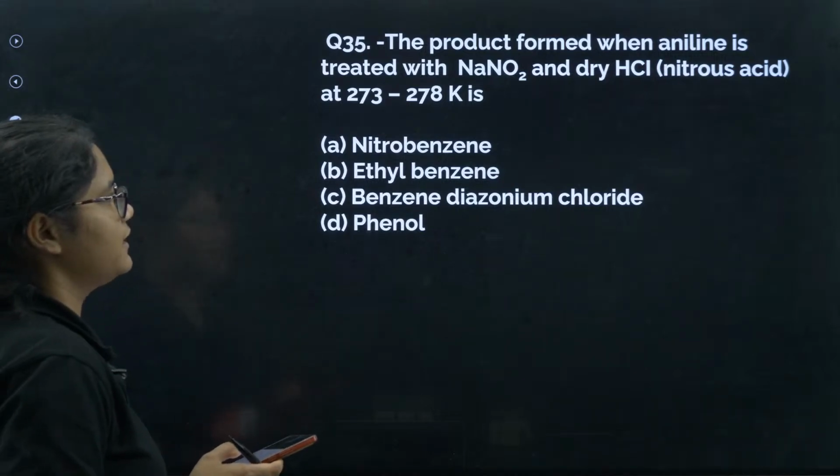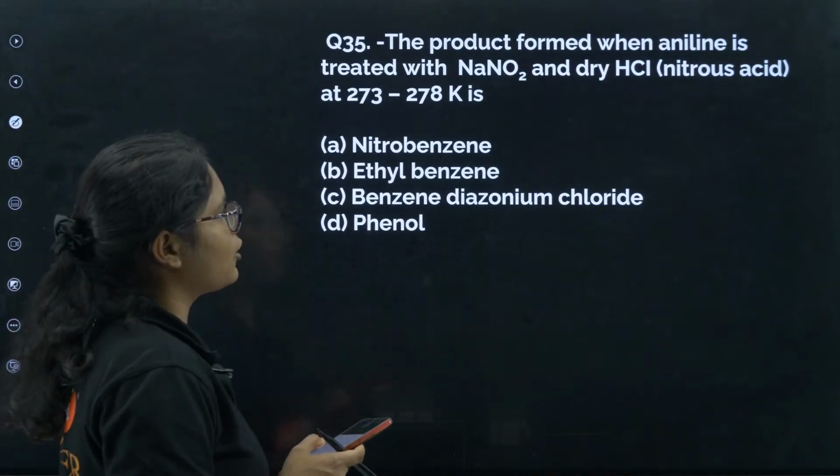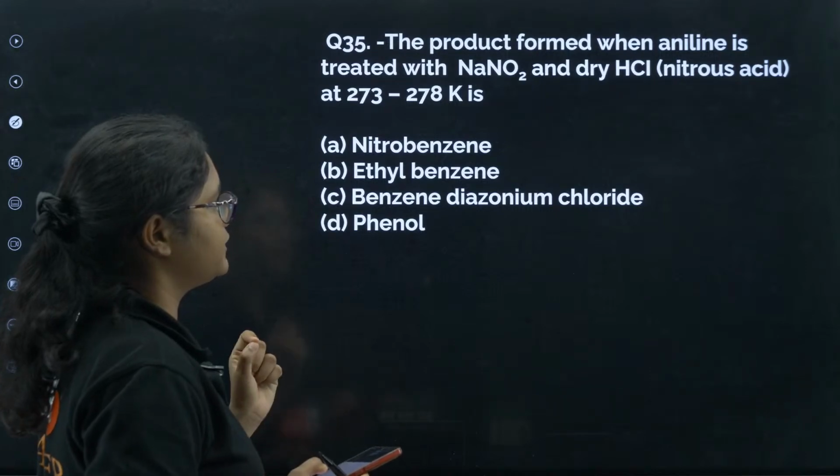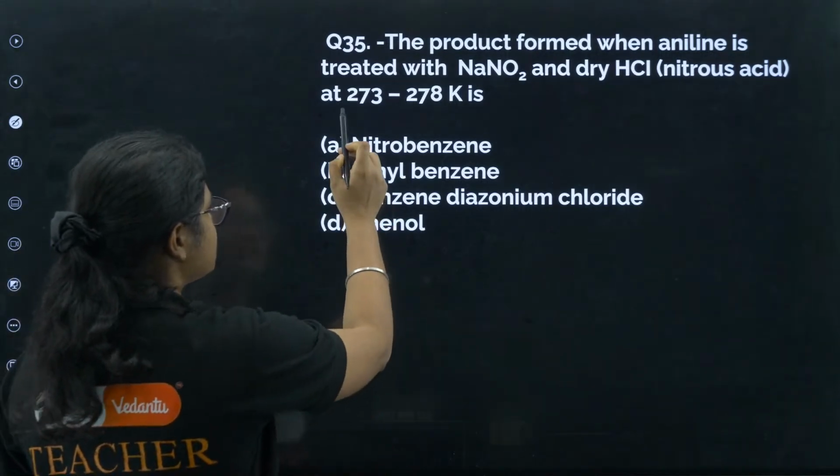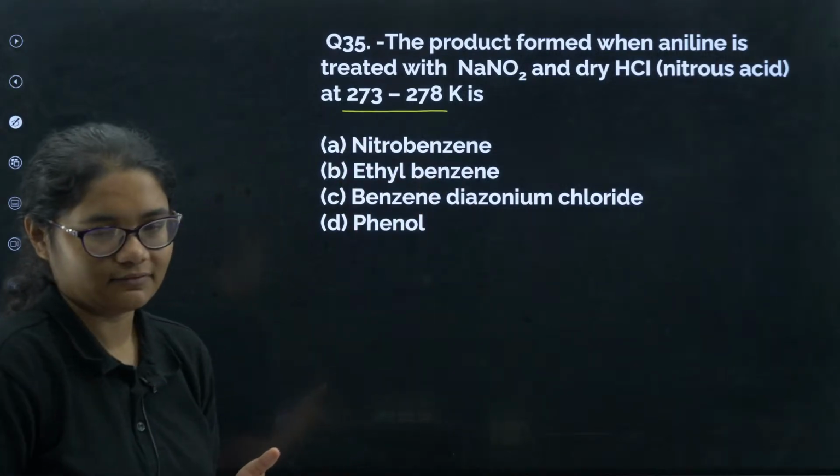Let's move to question 35. The product formed when aniline is treated with NaNO2 and dry HCl, that is nitrous acid, at 273 to 278 Kelvin. Very simple question.